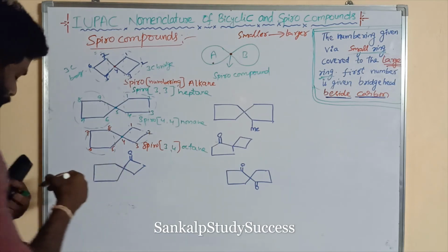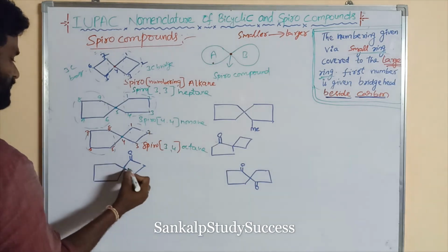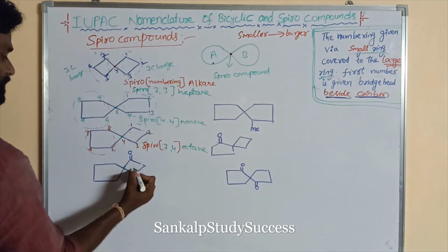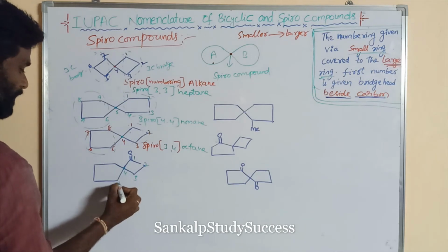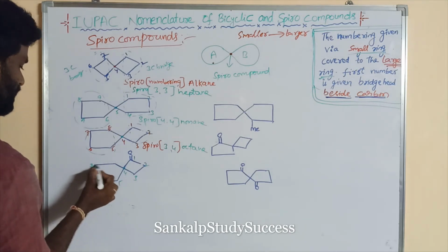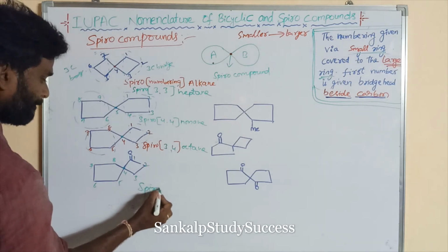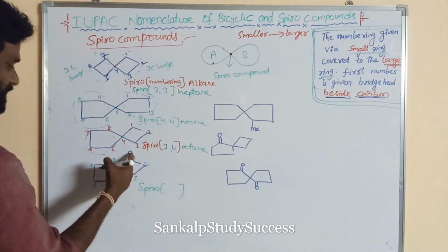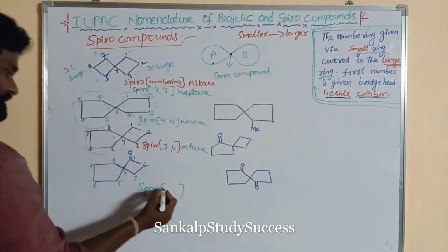Next, go to this compound. Right. The numbering is given starting next to the bridgehead, adjacent to the bridgehead. So this is the functional group. This is first, 1, 2, 3, 4, 5, 6, 7, 8. So what is its name? Spiro. So in this, the bridges go from smaller to larger. So 3 carbons, 3.